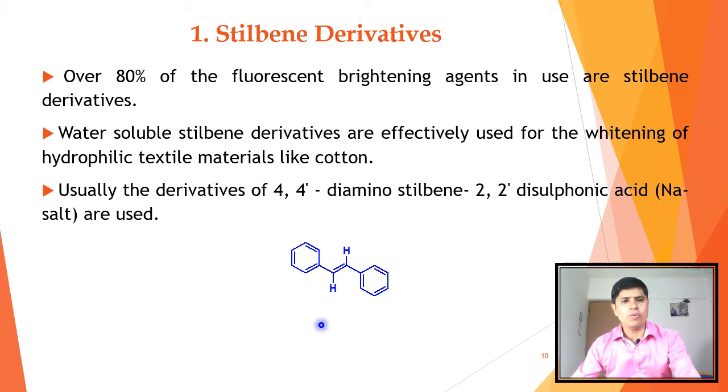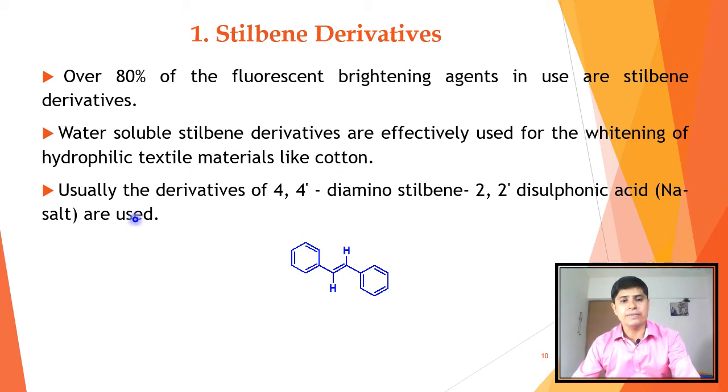We can say over 80% of fluorescent whitening agents are stilbene derivatives. Water soluble stilbene derivatives are effectively used for whitening of hydrophilic textile material like cotton.